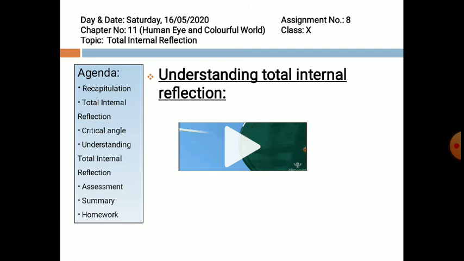Now, what examples do you observe in daily life of this? If a body is underwater, the reflection of an object can be total internal reflection. Mirage in the deserts is the image of some distant object that appears. When a diver is in the water, the water above his head looks like a mirror. And most important is the rainbow. In a rainbow, there is also total internal reflection.